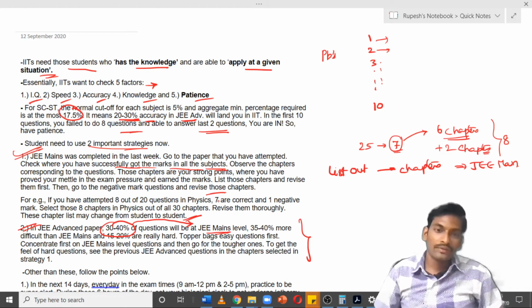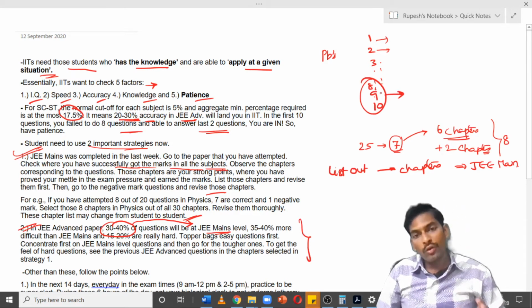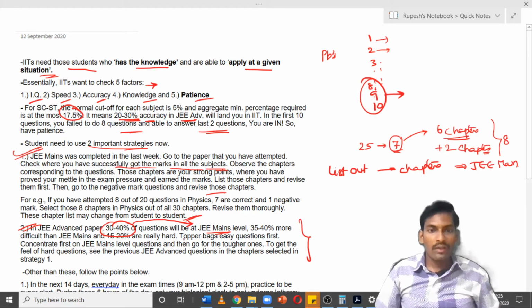Don't leave here. That 30 to 40% may fall in the last 8, 9, 10 questions maybe. So don't lose your patience. A topper is the one who bags easy questions first, then looks after the tough questions. So concentrate first on the JEE Main level questions and then go for the tough questions.